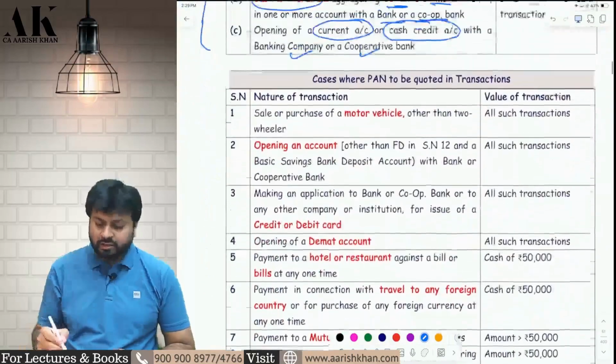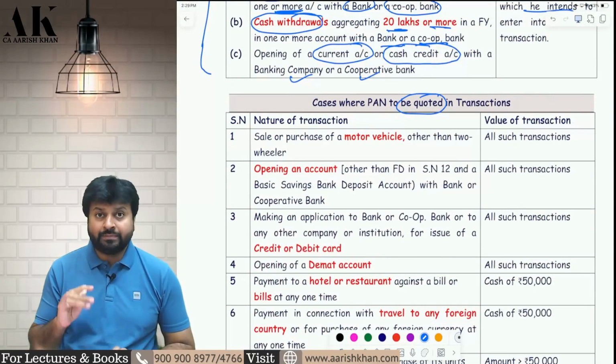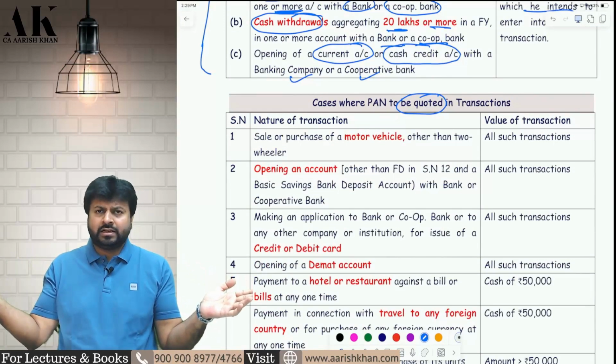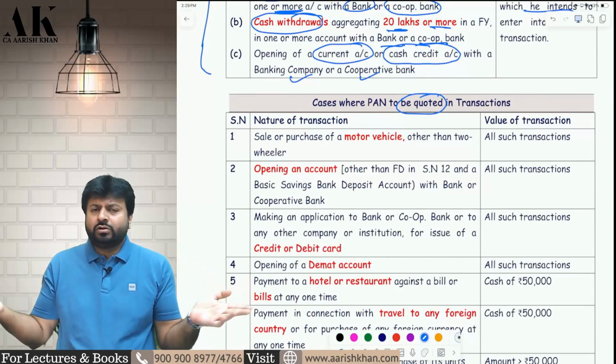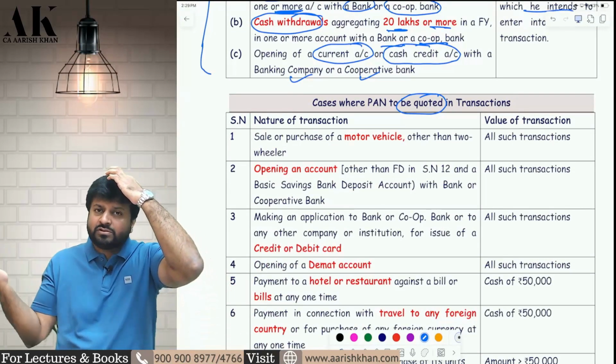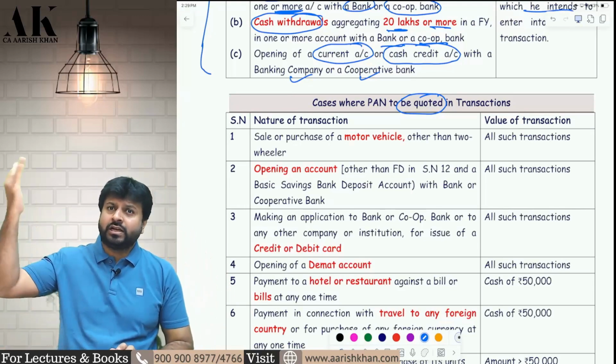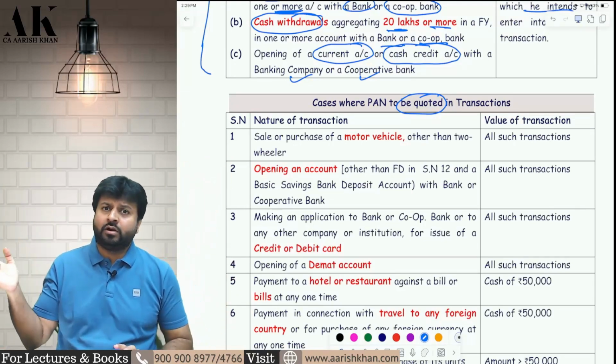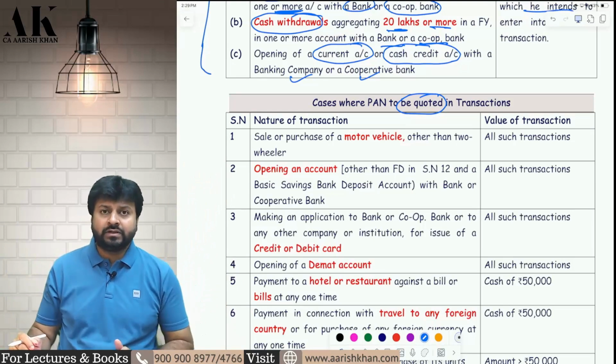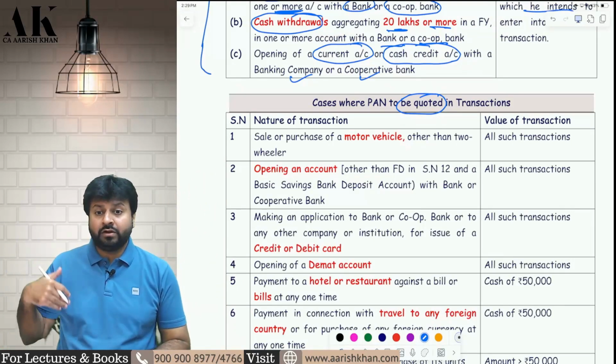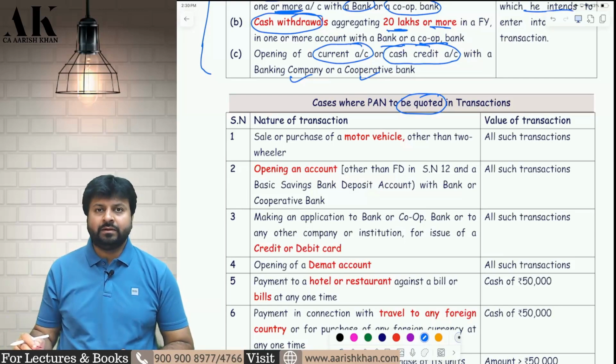Now let's talk about in which all transactions we are supposed to quote the PAN. We do any transaction in the market. We go to the shopping mall, we buy something. Are we supposed to quote a PAN over there? We buy shares and securities, we buy debentures, we buy bonds, we buy car, we buy house. Are we supposed to quote PAN over here? So that's what we are going to learn now. Let's see one by one all the cases where we are supposed to quote our PAN.